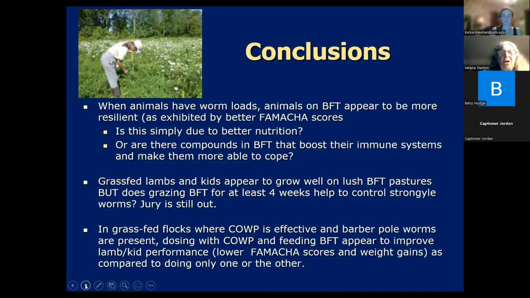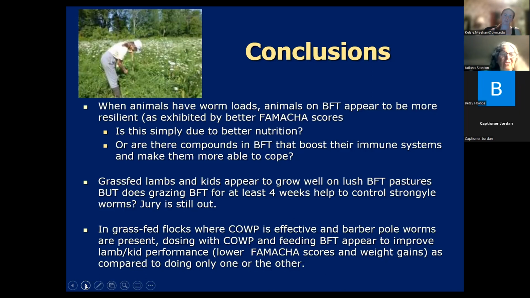And we don't know if there are compounds in bird's foot trefoil that boost the immune system. It's thought that there is, and so it may be an indirect effect. Even though in the lab in Petri dishes, there are different varieties of bird's foot trefoil that do affect egg laying and do affect exsheathment.